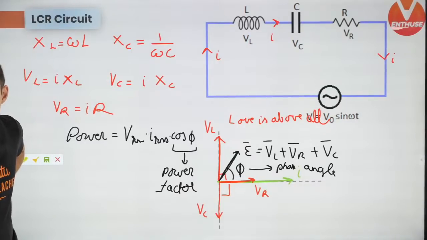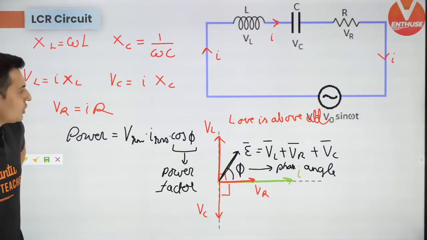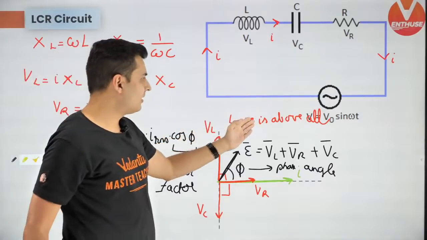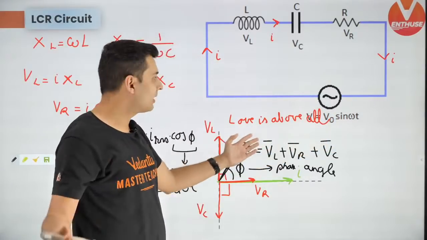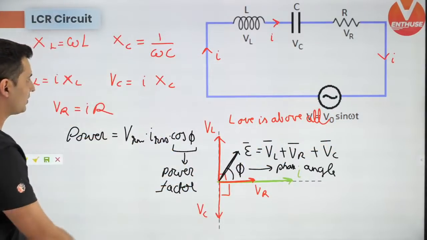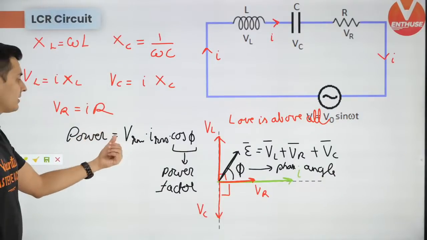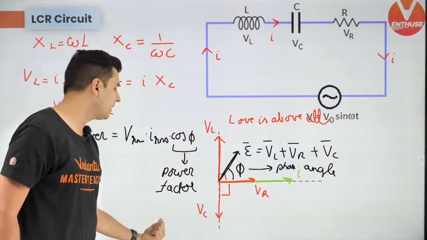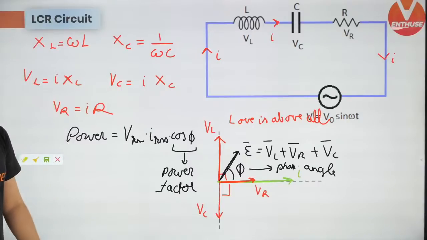Rohit, we are revising everything, so that's what we are doing. Yes. I've just written love is above all, so please pay attention to what I'm saying, because I don't have so much space out here right now. So power is equal to Vrms Irms cos phi, and that is the power factor. I hope this is clear now.